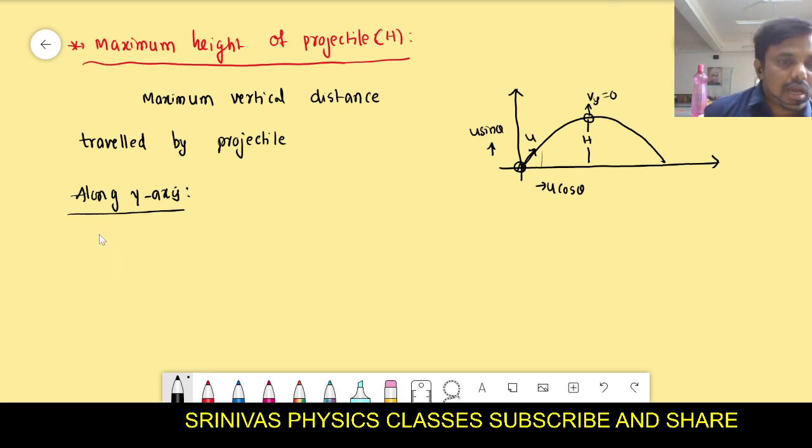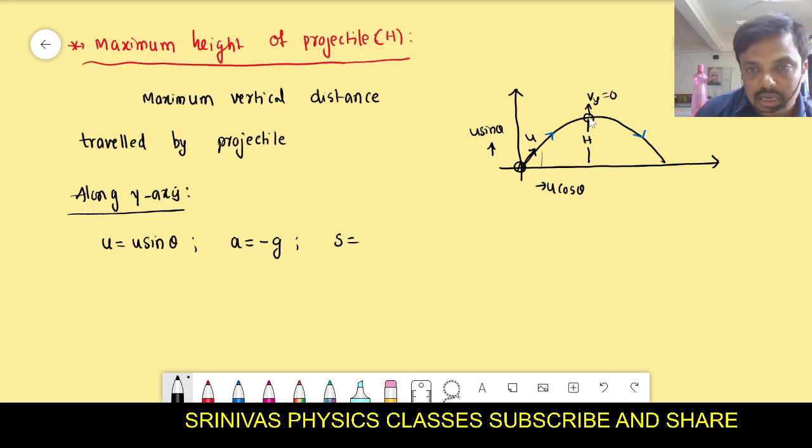Vertical is the y-axis. What is the initial velocity along the y-axis? Can anyone tell? u sin theta. What is the acceleration along the y-axis? Going up means minus g, going down means plus g, but here it is going up, so minus g. And how much displacement is taken along the y-axis? It travels h distance. Only the y-axis you have to take. Don't take this down. Right? Next.